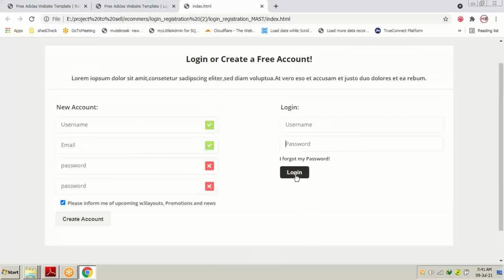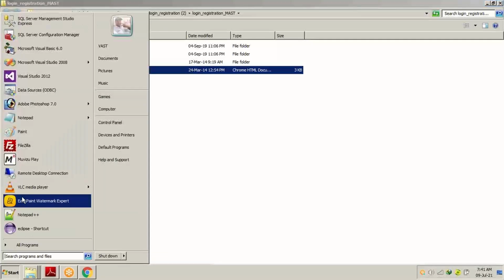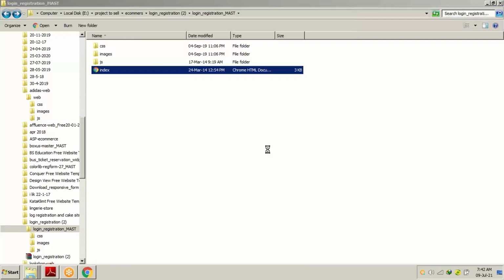We have a new login page over here, and a login button also. You have a create login button right here. Now, if we want to make some amendment in this particular login page, we just have to go to the link and open this link in our Visual Studio framework.